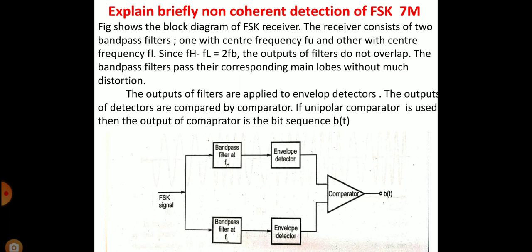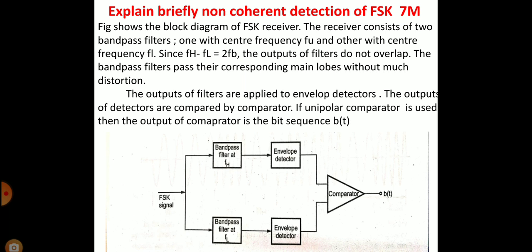Explain briefly non-coherent detection of FSK. Below figure shows the block diagram of FSK. The receiver consists of two bandpass filters, one with the center frequency FH and the other with the center frequency FL. Since FH minus FL equals 2FB, the outputs of the filters do not overlap. The bandpass filters pass their corresponding main lobes without much distortion.